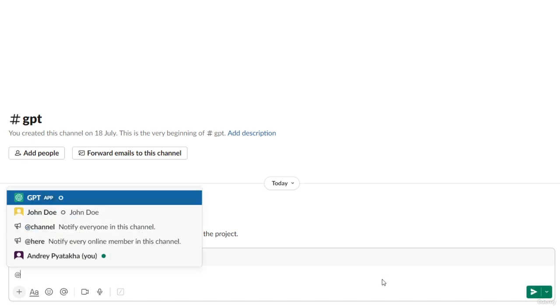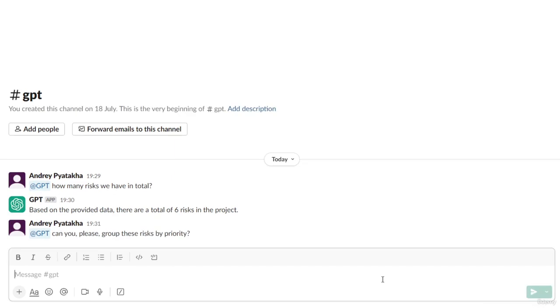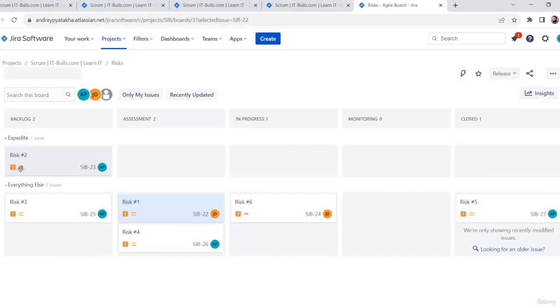In case you set priorities to risks and you need to review risks by priorities, I can ask the bot to provide me with the requested information. And you can see that I have one ticket with the highest priority, one with high priority, and the rest of the risks have the medium priority. On the Kanban board, you can check how accurate our bot is. And you can see that the bot provided us with correct information about priorities.